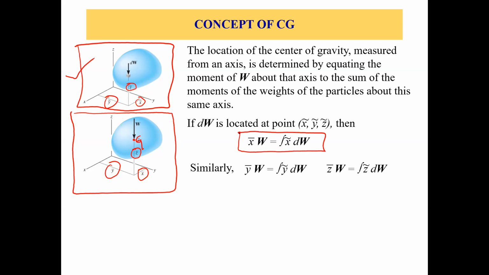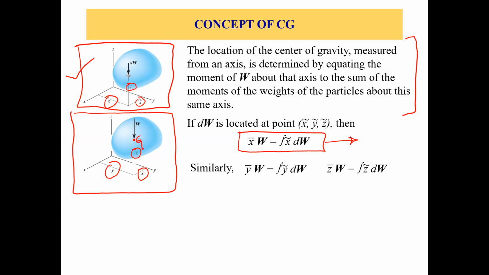X bar W equals integral of X bar dW. Now the first X bar is for the whole object, for the whole body, and the second X bar, which is on the right side inside the integral, is for that particle. So by following this, we can write this equation.